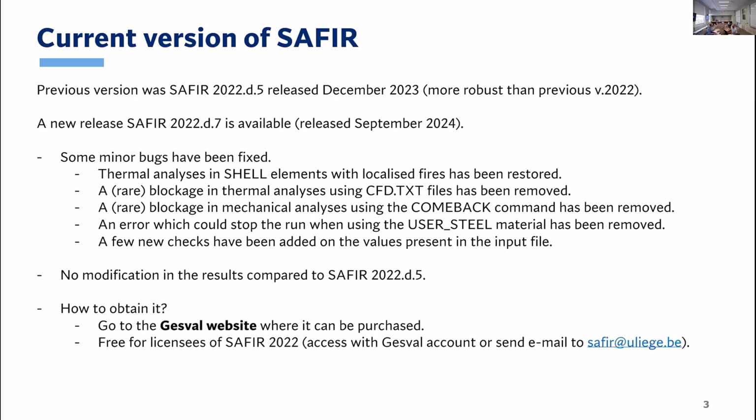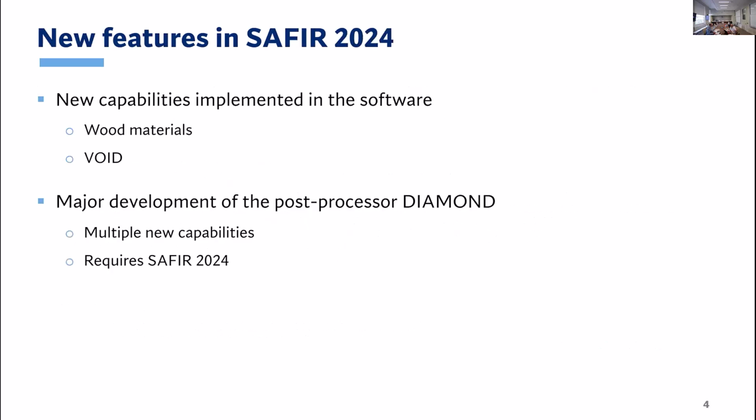So how can you get it? If you don't have a license of SAFIR already, you can buy it on the GESVAL website. This is the one which is now offered for sale. And if you have a version 22, you can get it for free, either from the GESVAL account, or send us an email.